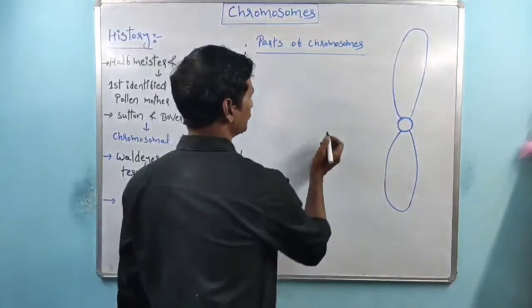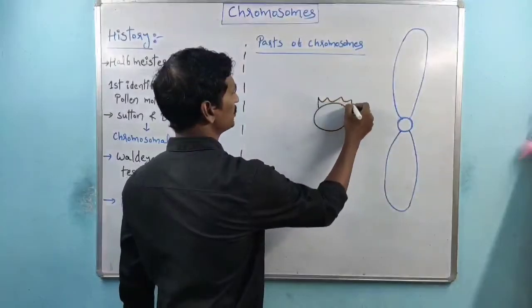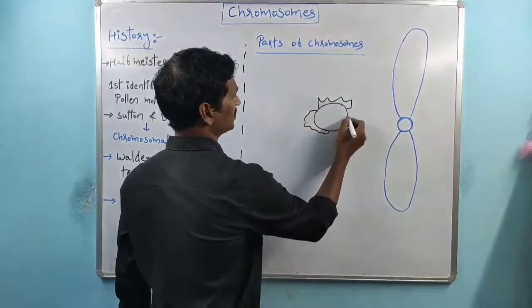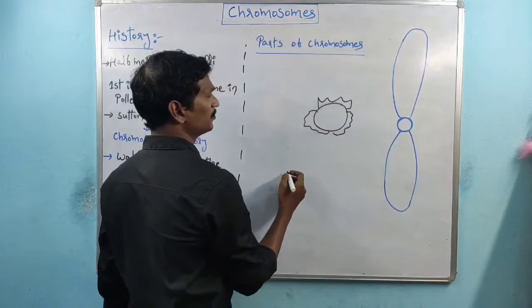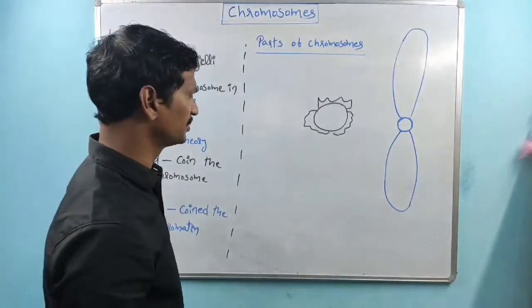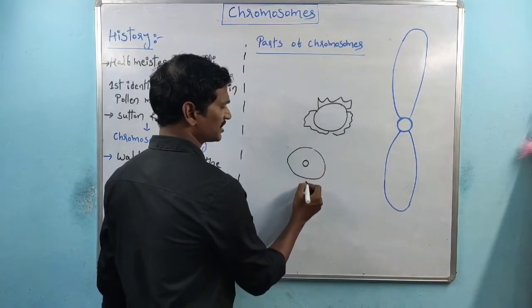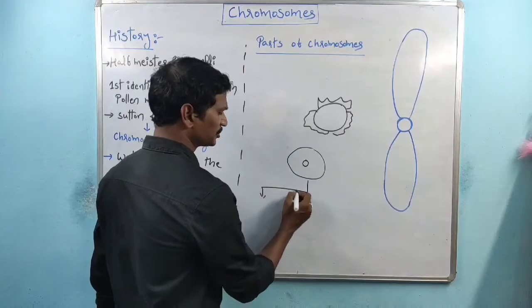Pollen mother cells are nothing but, suppose this is one of the pollen grain structures. The pollen grains are produced from pollen mother cells. Suppose this is one pollen mother cell. The pollen mother cell undergoes the meiosis process.